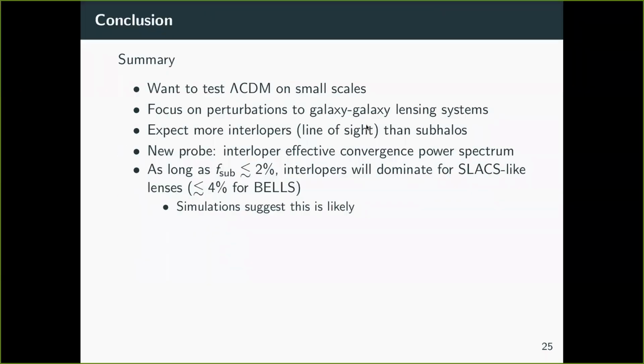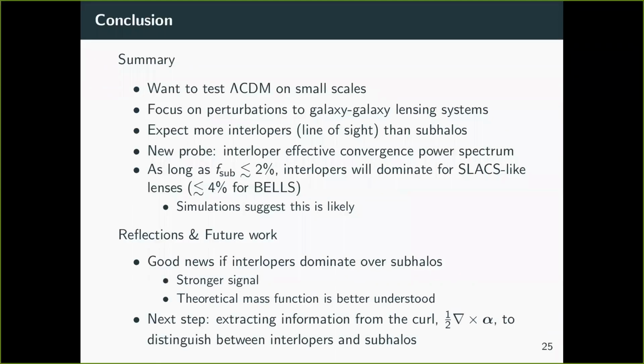All right, so in conclusion, we wanted to test lambda CDM on small scales. So to do this, we focused on perturbations to galaxy-galaxy lensing systems. We expect more line-of-sight interlopers than subhalos, according to previous studies. And now we introduce a new probe, the interloper effective convergence power spectrum. And we find that as long as f sub is less than about 2%, the interlopers will dominate for SLACS-like lenses, and likewise for 4% for BELLS. And the simulation suggests that it's quite likely that f sub is smaller than this amount.